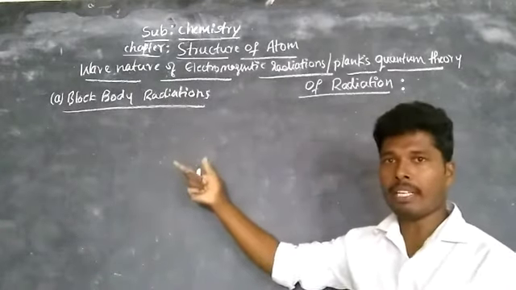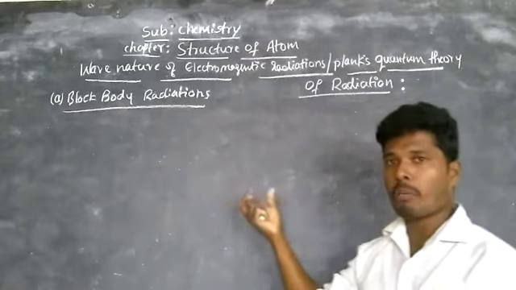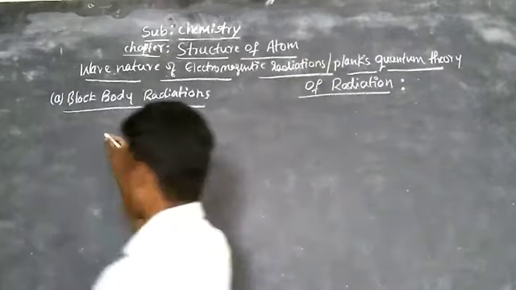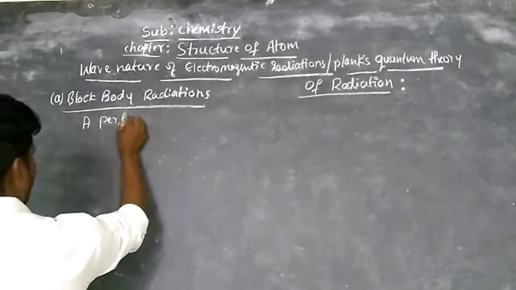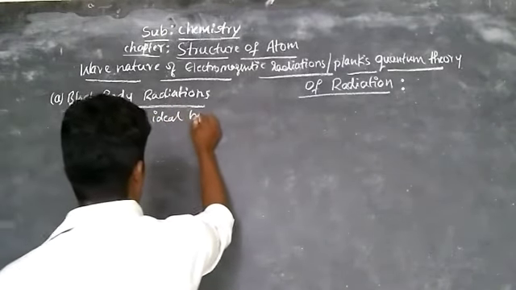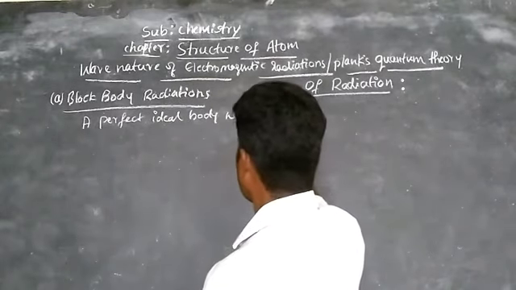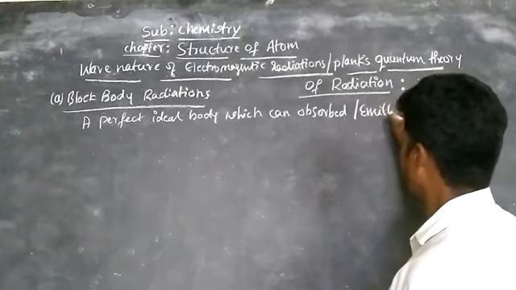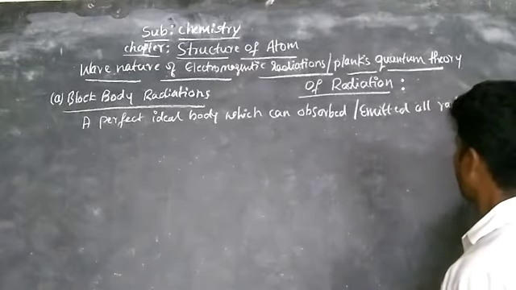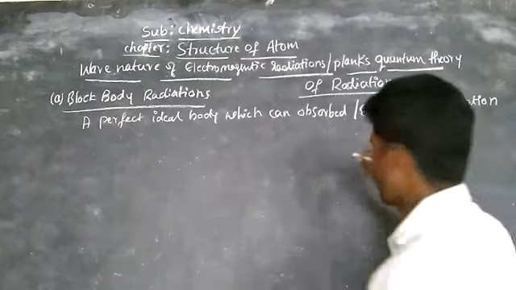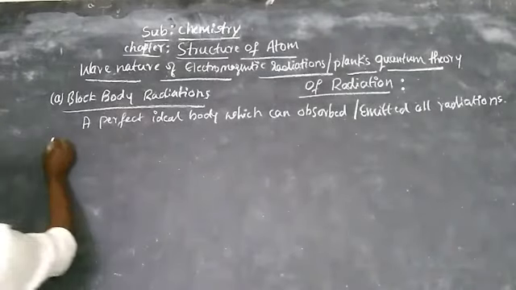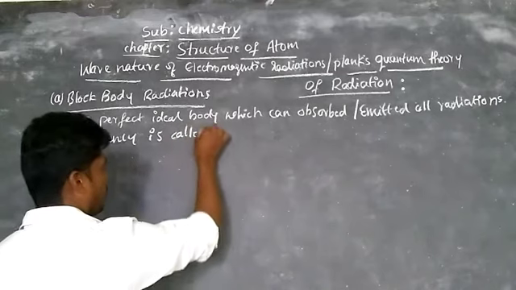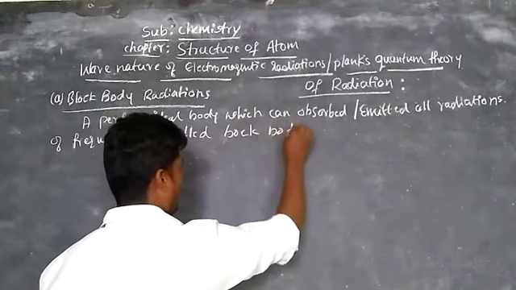Here, a black body is nothing but a perfect ideal body which can absorb or emit all radiations of all frequencies.